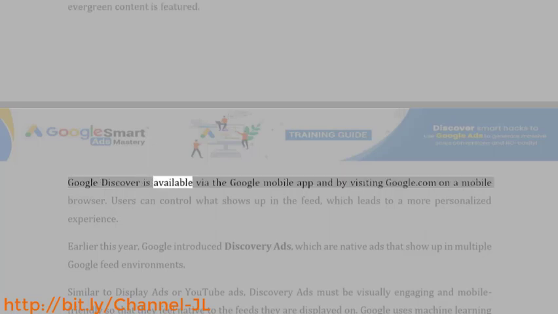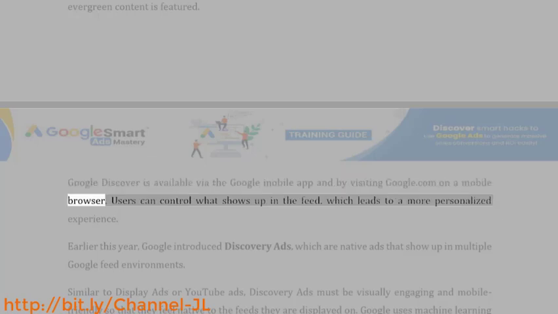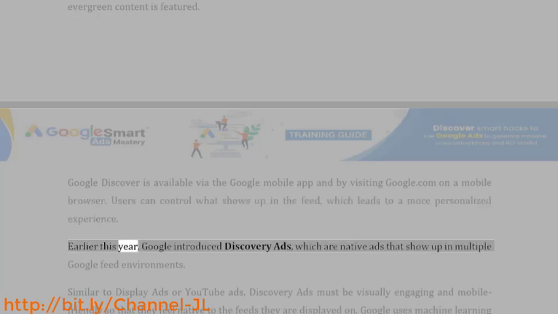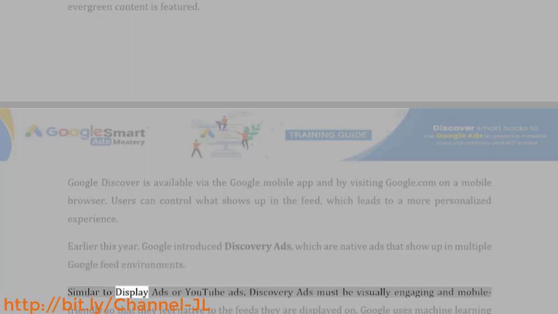Google Discover is available via the Google mobile app and by visiting google.com on a mobile browser. Users can control what shows up in the feed, which leads to a more personalized experience. Earlier this year, Google introduced Discovery Ads, which are native ads that show up in multiple Google Feed environments. Similar to display ads or YouTube ads, Discovery Ads must be visually engaging and mobile-friendly so that they feel native to the feeds they are displayed on.